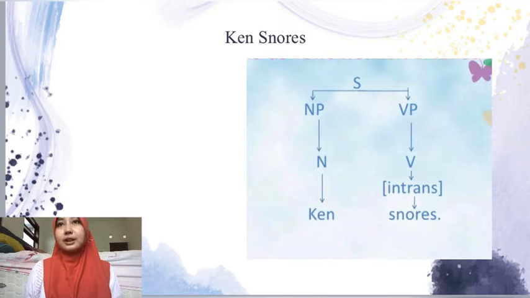Next, we have an example sentence. Ken snorts. The sentence contains noun phrase and verb phrase. Ken is a noun. Snorts is a verb, intransitive.